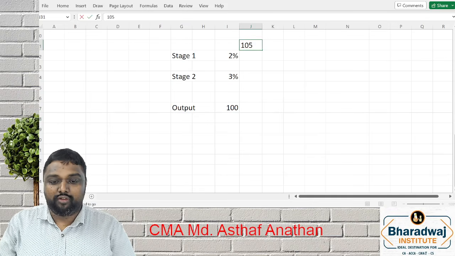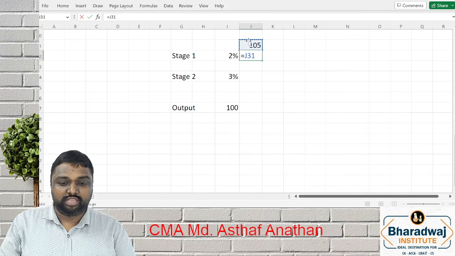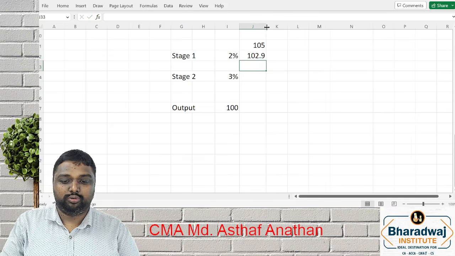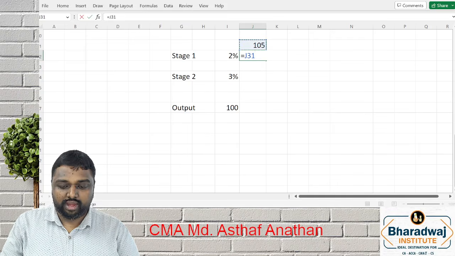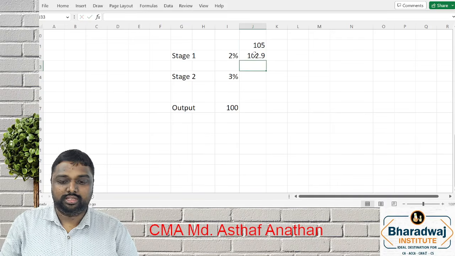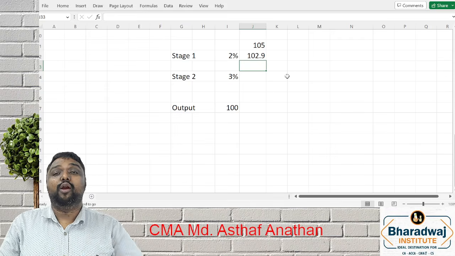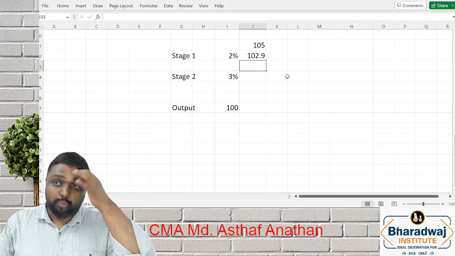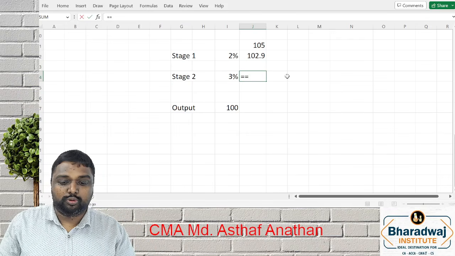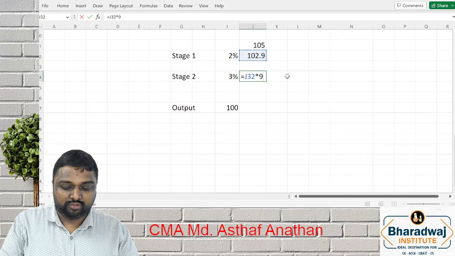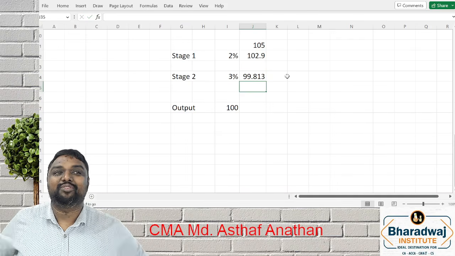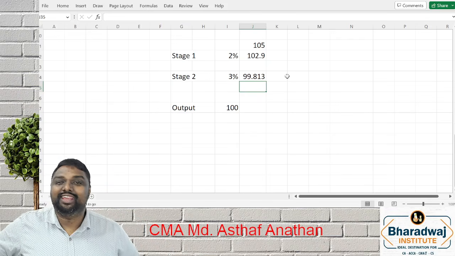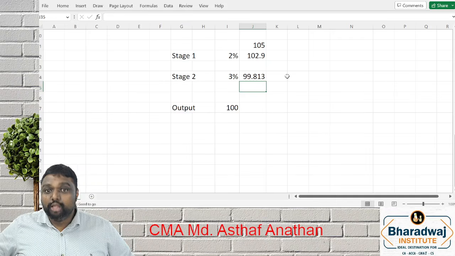If I give 105, in the first stage there will be a wastage of 2%, so I will get only 98%. That is 105 into 98 percentage. This will be the output of stage 1. Now, proceeding into stage 2, again there will be a loss of 3%. I will get an output of only 99.8. You said 100, 105. Is it correct? So this is only 2 stages.